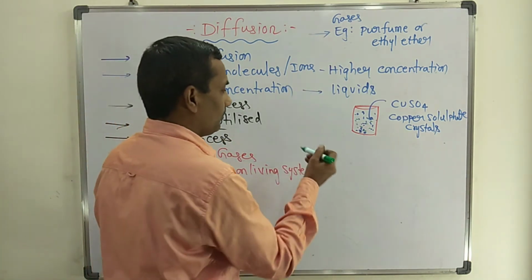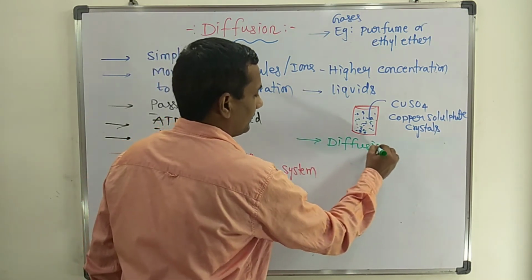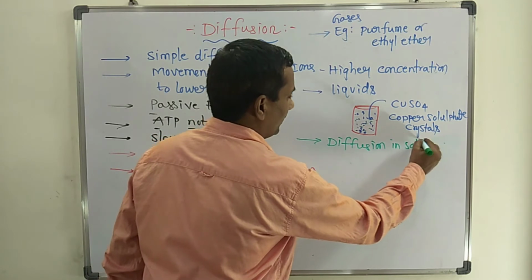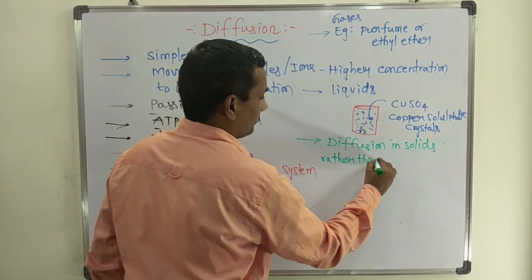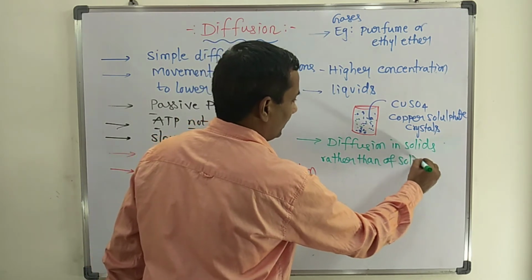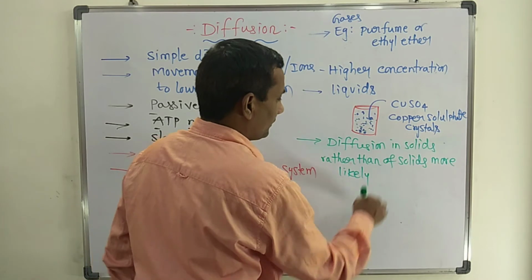So the most important point here: diffusion in solids rather than of solids, more likely.